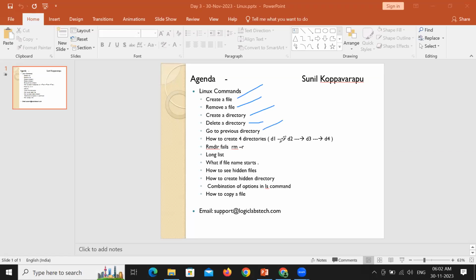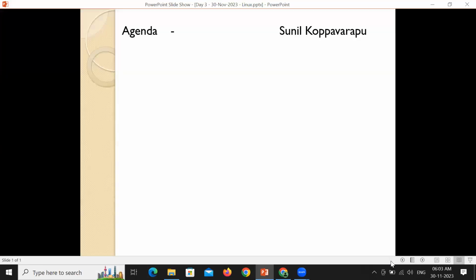We'll be creating directories, this kind of nested directories, and learn how we can navigate from one directory to another directory. We'll discuss the rmdir and rm -r options. Listing of files, long listing of files. What happens when a file name starts with a dot? How can we see hidden files? How can we see hidden directories? Listing options, how can we copy a file? These are the most frequently used activities of Linux that we will become comfortable with in today's session. So this is our plan for today.